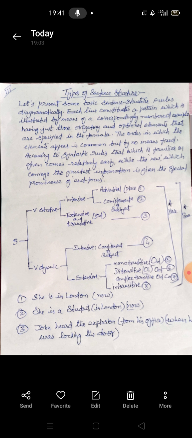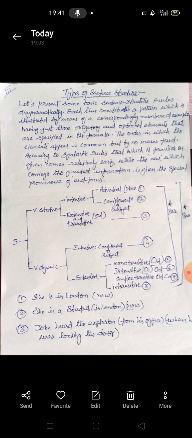Further, an intensive verb can have either an adverbial or a complement of subject. Here we have an adverbial of place. An intensive verb, as I told you, is the verb which has a subject complement. Any verb which has a subject complement is an intensive verb. So an intensive verb can have either an adverbial, here an adverbial of place, or a complement of subject. Just after this diagram, we have examples of each, adverbial of place and complement of subject. Adverbial of place is example number 1. We'll be doing it after the diagram.